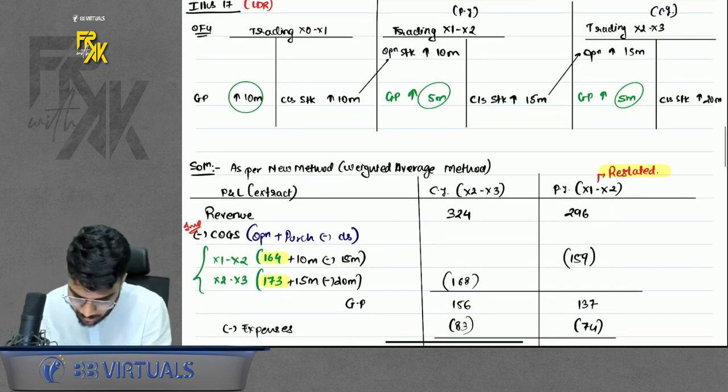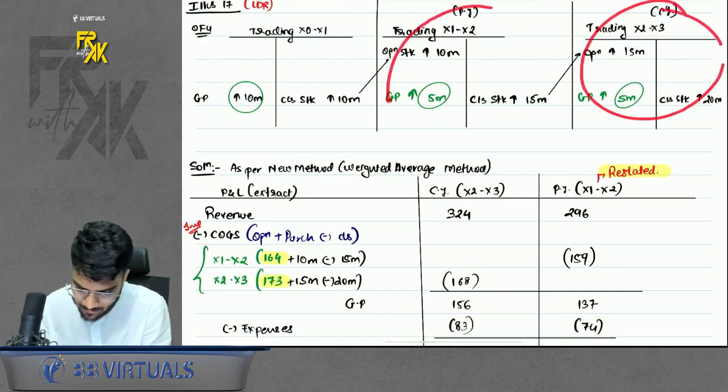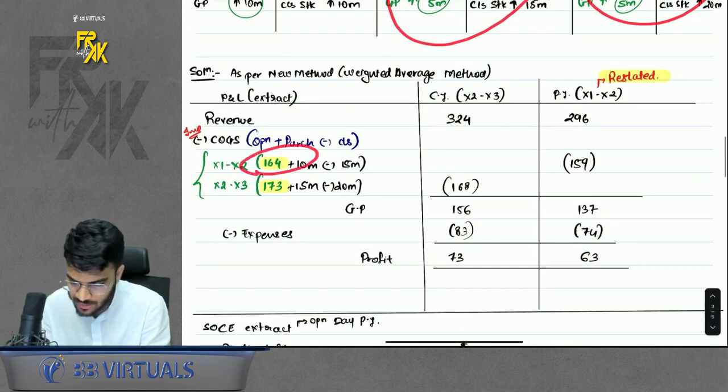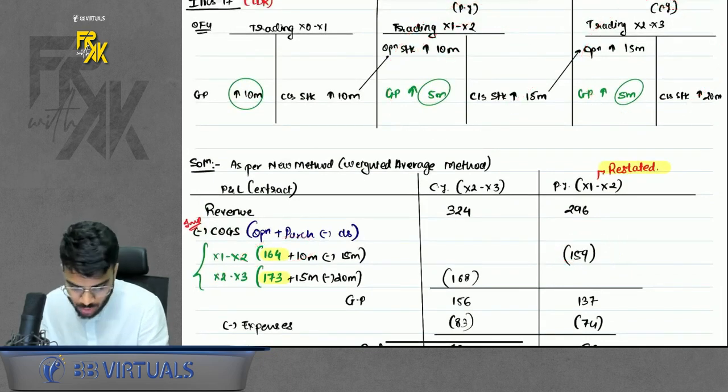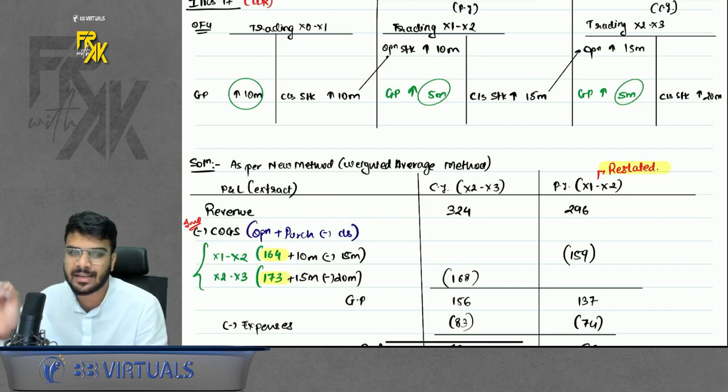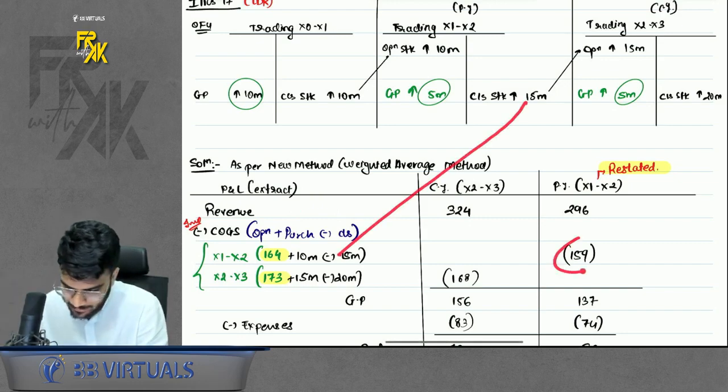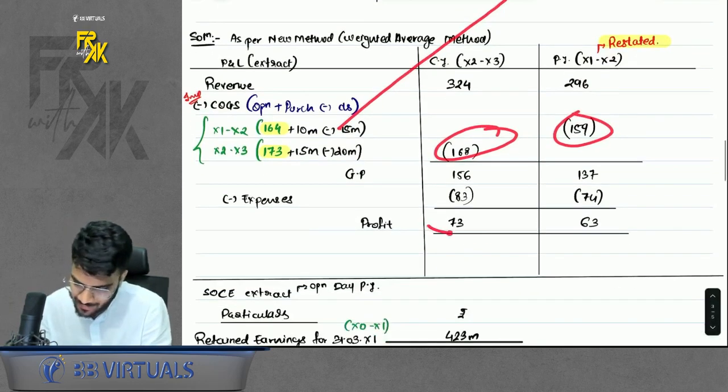So don't look at before previous year. In profit and loss, there are only 2 columns, current year and previous year. So for current year, your COGS will be 159. How come? Opening stock increased by 10 million. Opening stock has a positive impact on COGS. So add 10 million. Closing stock increase has a negative impact on COGS because closing stock is deducted in COGS. So less it. You will get the COGS for 2 years. You will find the profit.